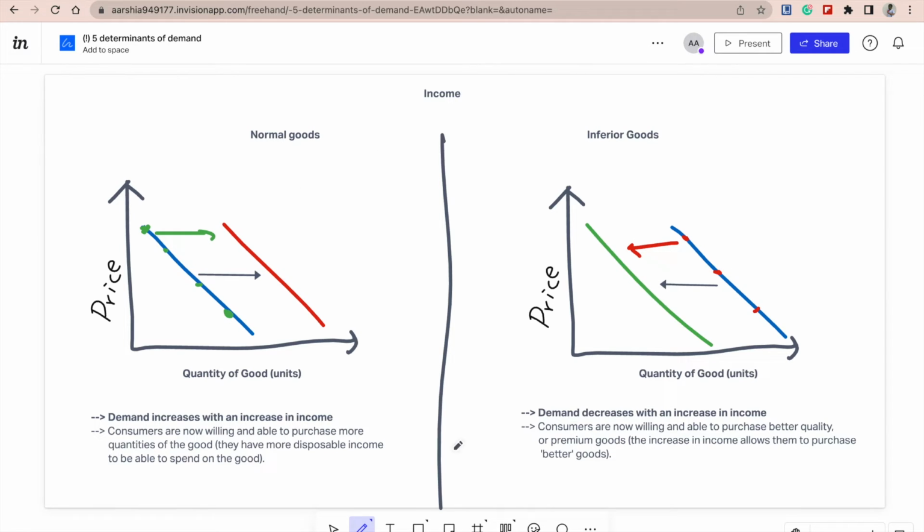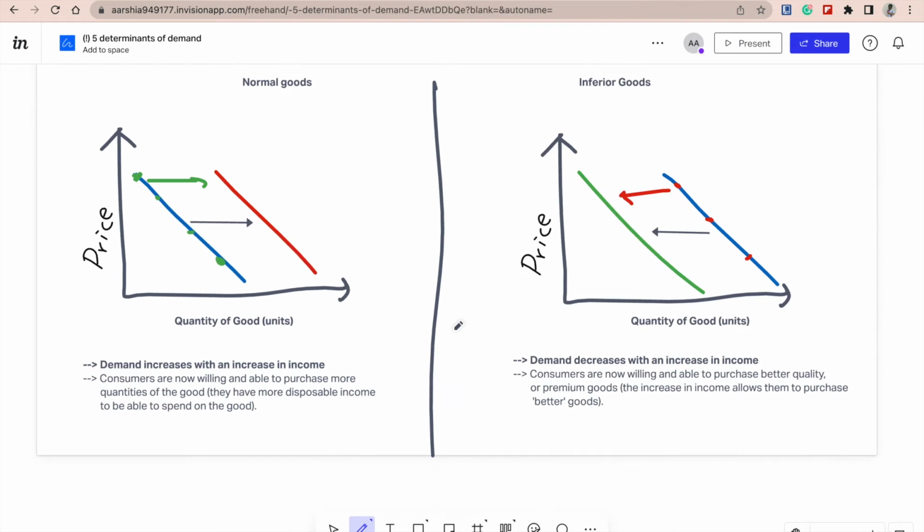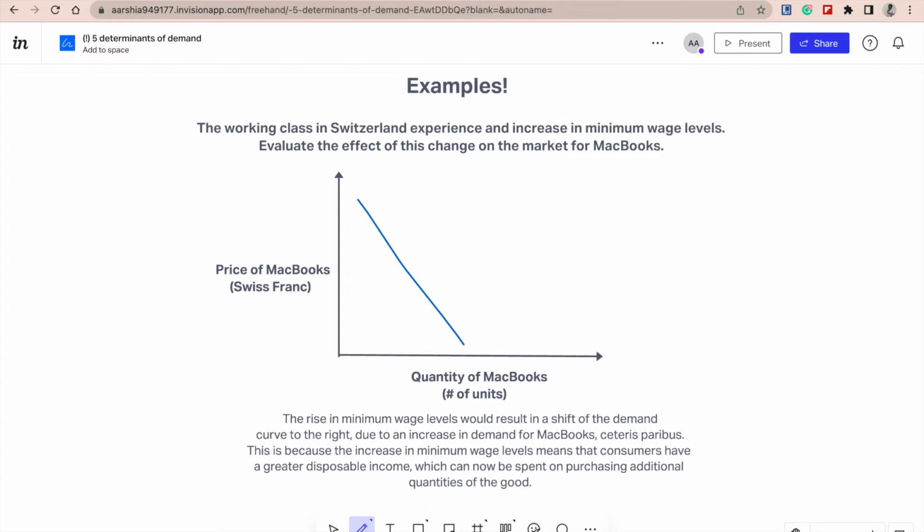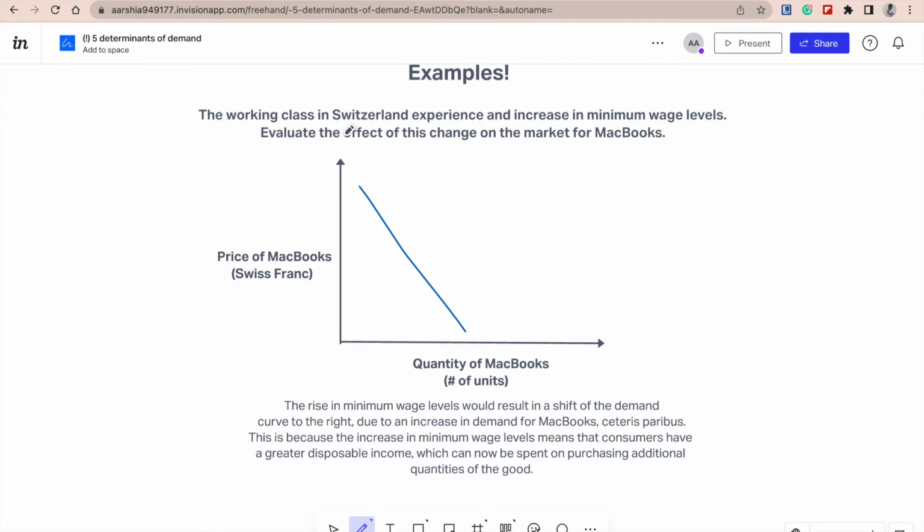Now, let us do some example questions that you might come across in this topic. The first one is, the working class in Switzerland experienced an increase in minimum wage levels. Evaluate the effect of this change on the market for MacBooks. So the first thing we would do is draw a graph for the market of MacBooks.